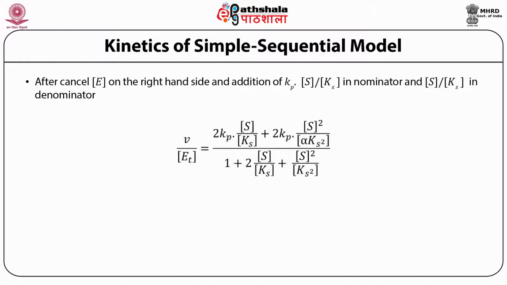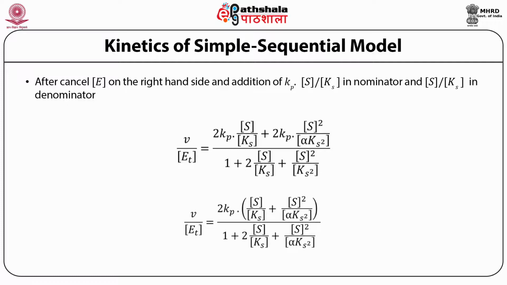This equation is further modified into another equation by taking 2 Kp as common, where you can see this equation.